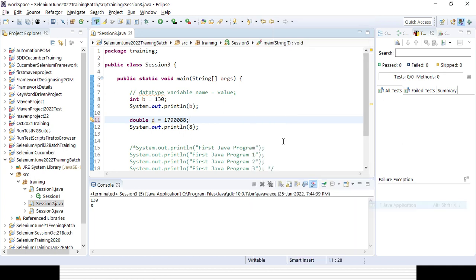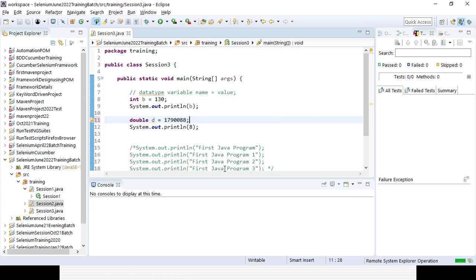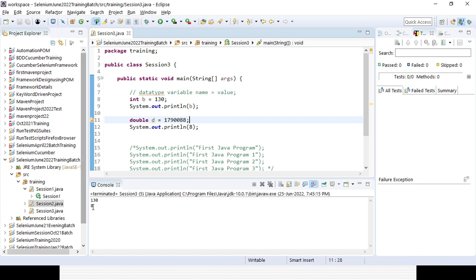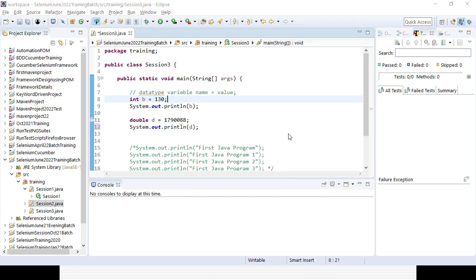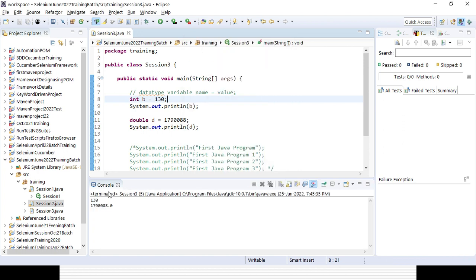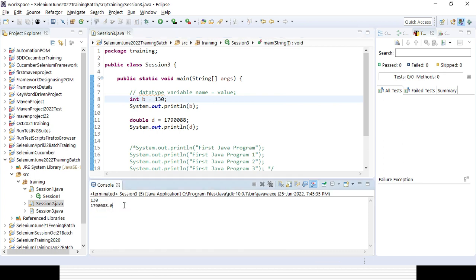But if you go to the output, you can see the difference. I have changed it to 8d. If you want to print something, you can see .0 is getting added, it is automatically converting to decimal. It does not matter to us, but Java will treat it as different. So that is the reason. Whatever you think may not be correct, because the Java program will think its own way and you have to work accordingly.